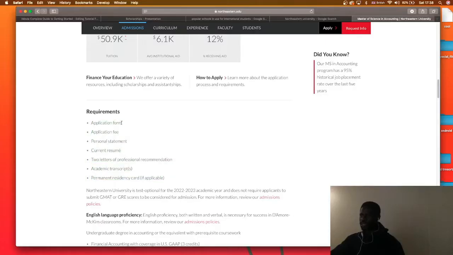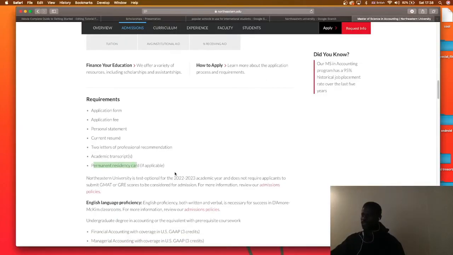You need an application form, application fee, personal statement. You need a CV, 2 letters of professional recommendation. You need academic transcript. You need permanent residency card if applicable. But clearly, for international students, I believe this is not applicable.